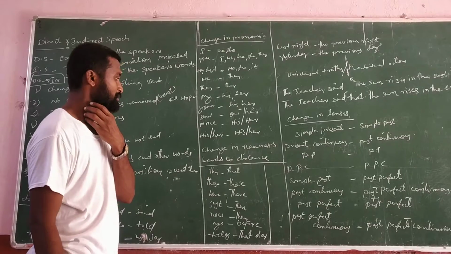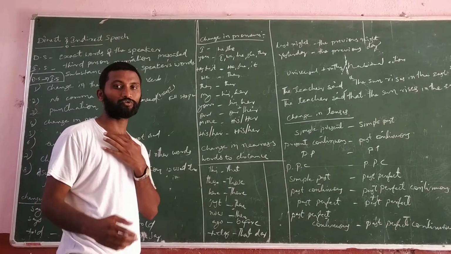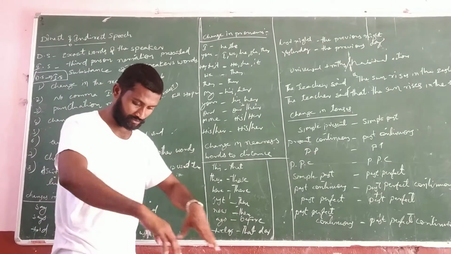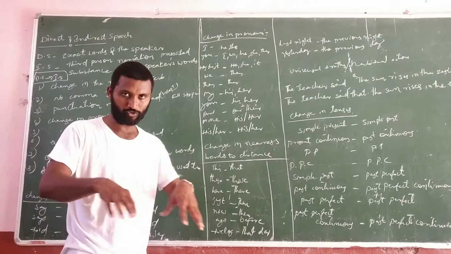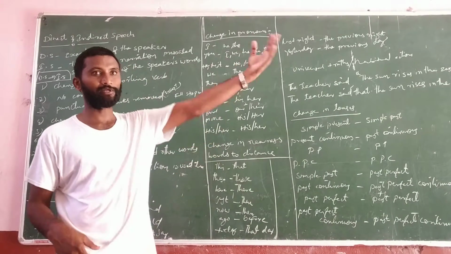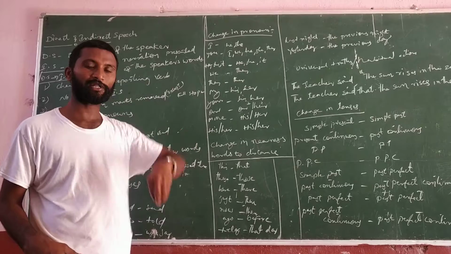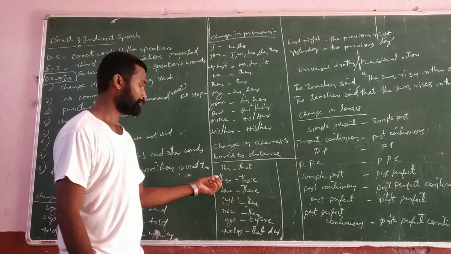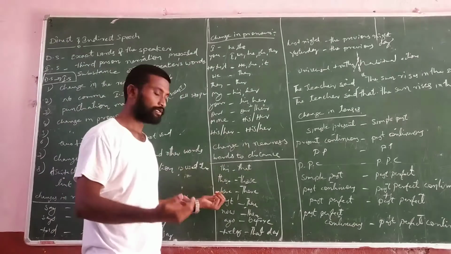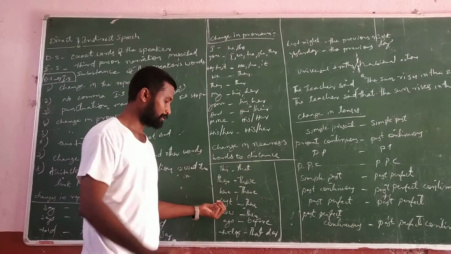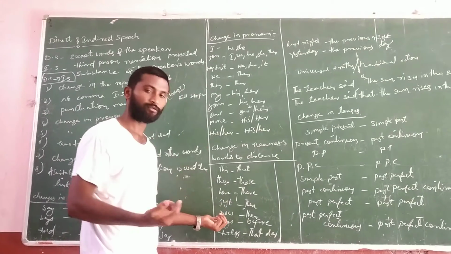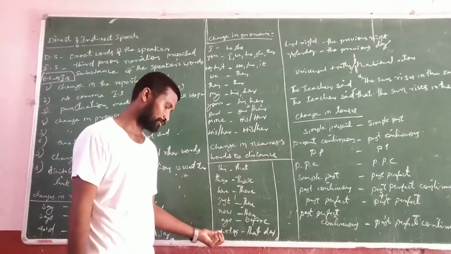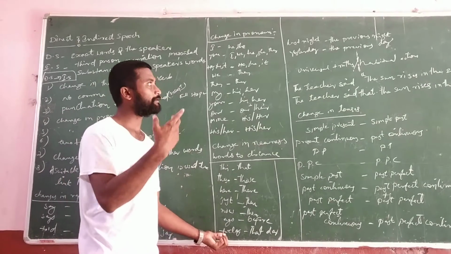The next one, changes in words of nearness to distance. This, that. Actually, this means to show anything nearby. This in direct speech, we have to write that in indirect speech. These means those. Here means there. Just means then. Now means then. Ago means before. Today means that day.